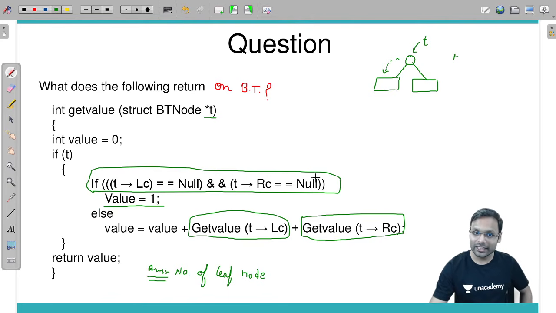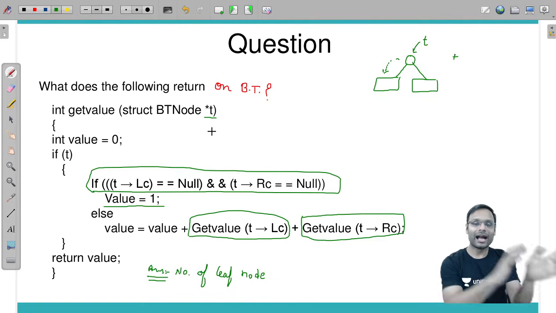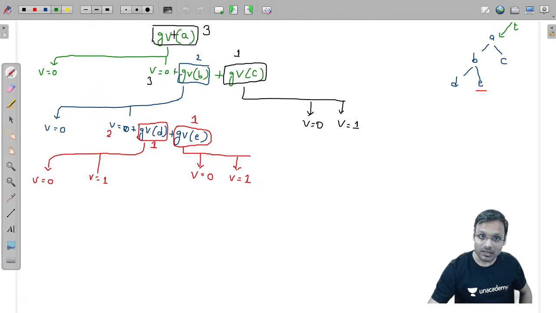If I have reached a leaf node, then I will return value 1. Otherwise, I will recursively call the left subtree's number of leaf nodes, calculate recursively the right subtree's leaf nodes, and add those two. Look at this. When you have called the get value function for A's left child, how many leaf nodes are there in the left child of A? 2. This and this. So for the get value function you have called for B, you have 2 leaf nodes returned.